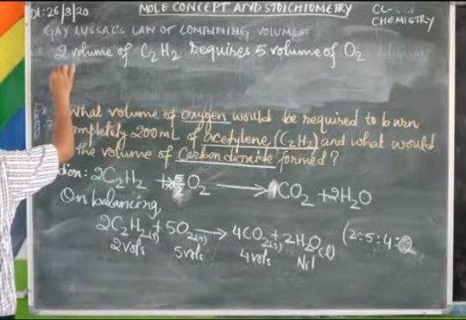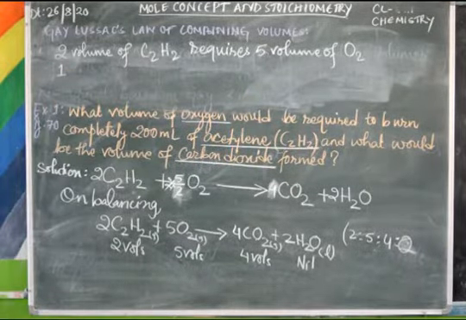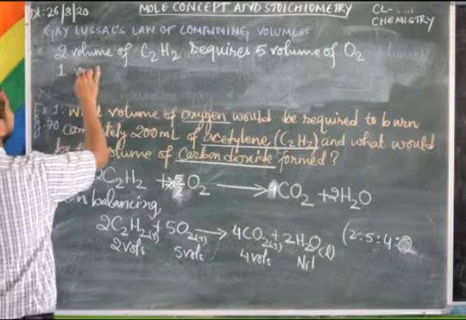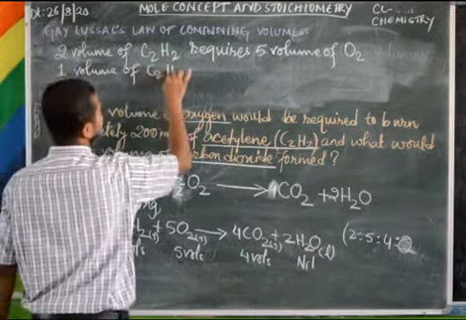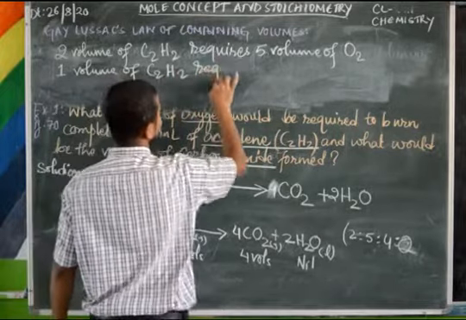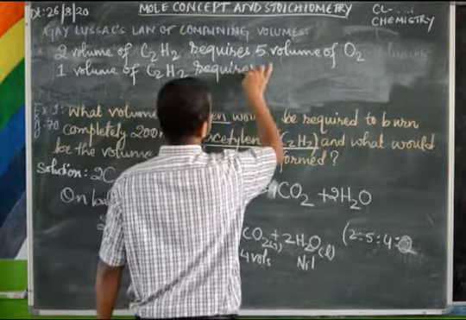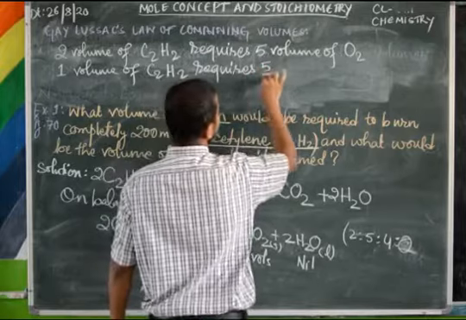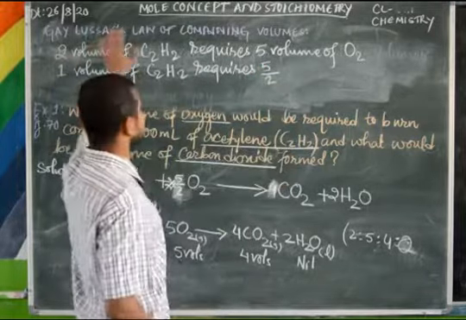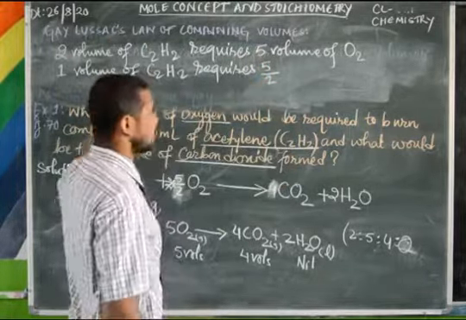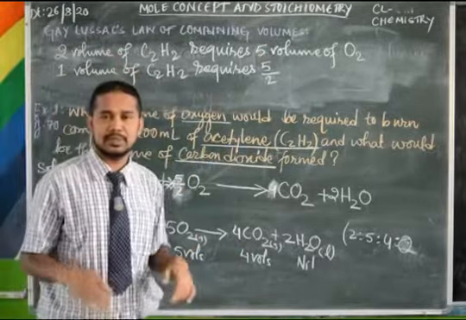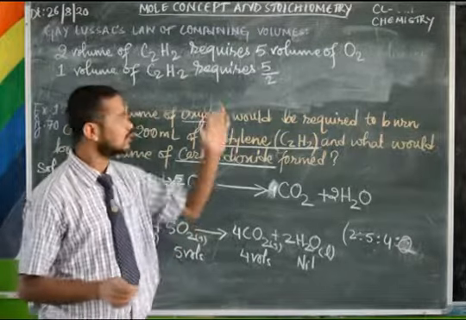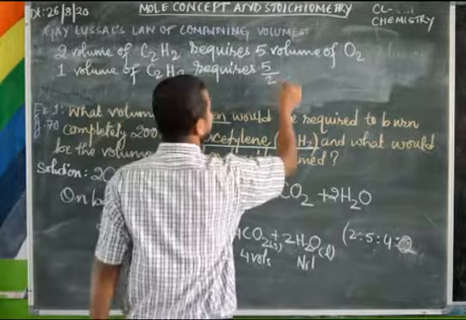Then, if we take 1 volume of C2H2, it requires 5/2. If 2 volumes require 5 volumes, then 1 volume requires less. 2 volumes means 5 volumes, 1 volume means 2.5, that is 5/2.